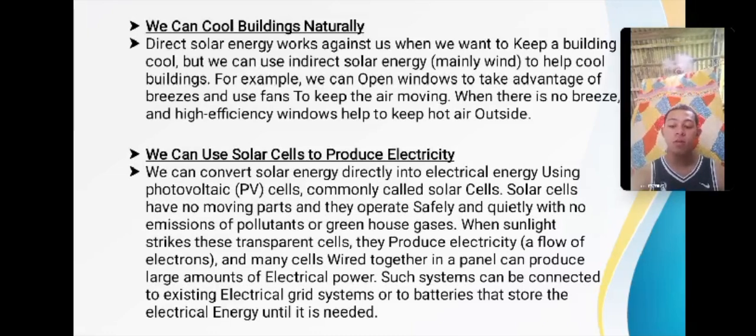Solar cells, also known as photovoltaic cells, are the heart of solar energy technology. They convert sunlight directly into electricity through the photovoltaic effect. Solar cells are typically arranged together in panels, and multiple panels can be connected to form a solar array, allowing for larger scale electricity generation.